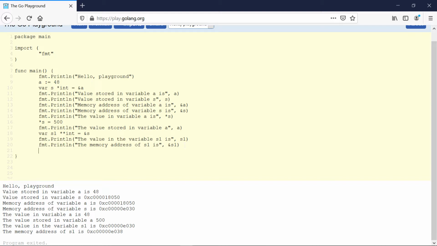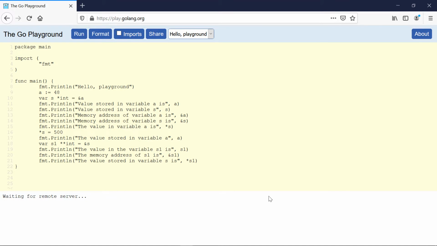Now let's see the value which is stored in the variable s using the double pointer we have declared here. So the value stored in variable s is, we use the dereferencing operator and then the name.